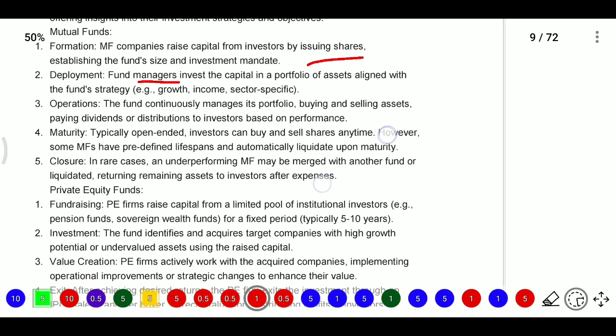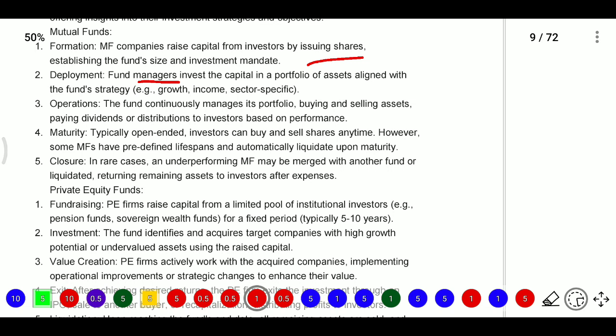Next, operations. In the operation period, the fund continuously manages its portfolio, that is, buying and selling assets and paying dividends or distributions to investors based on performance. So they will start with formation, then deployment, after that operations, and after that maturity and closure. In maturity, typically these mutual funds are open-ended funds, so investors can buy and sell shares at any time.